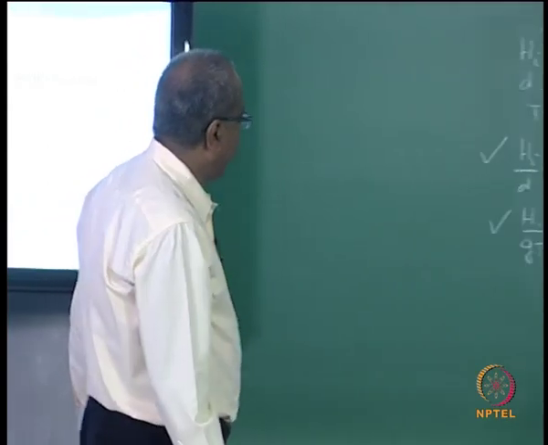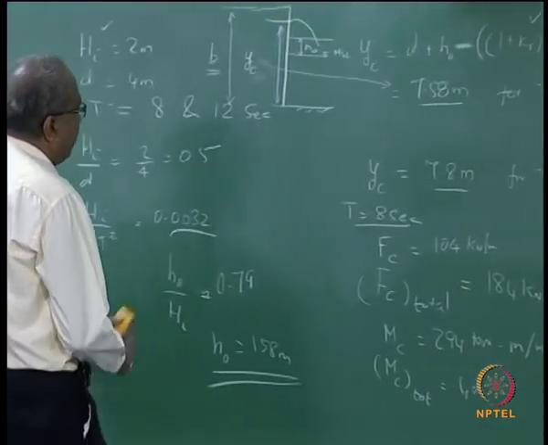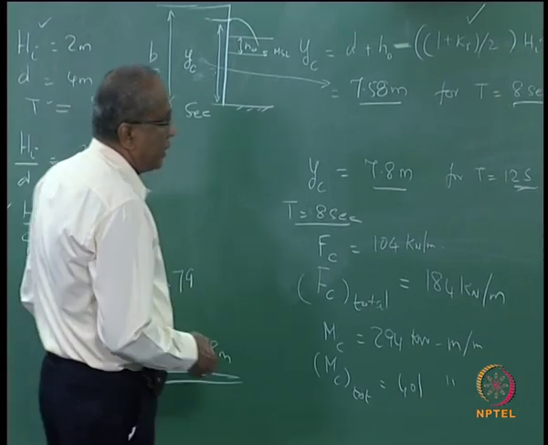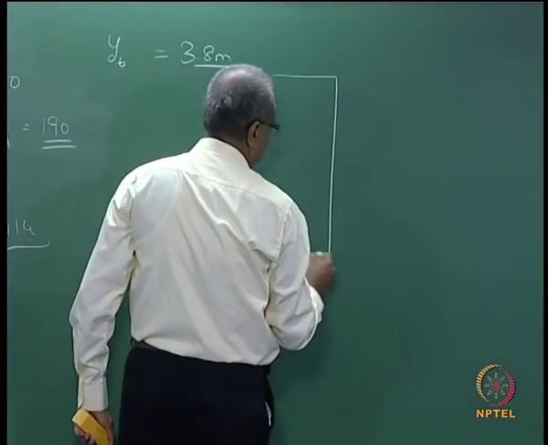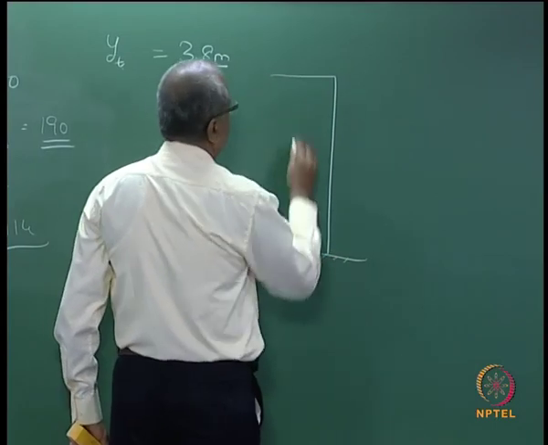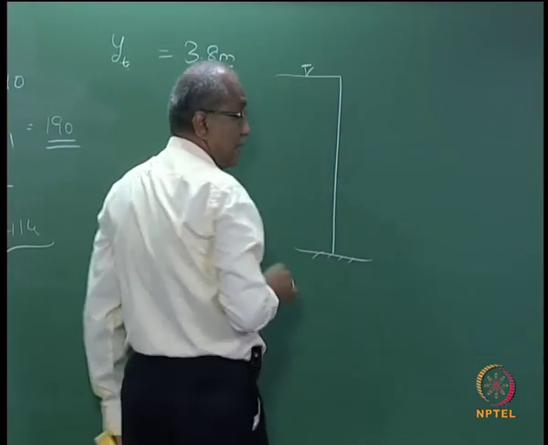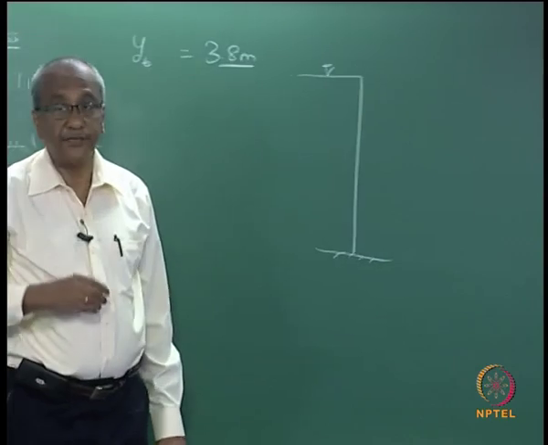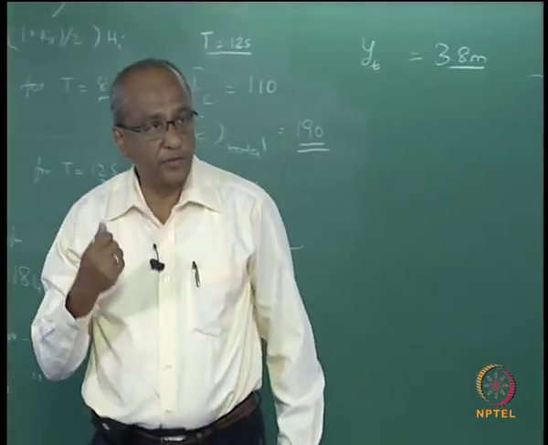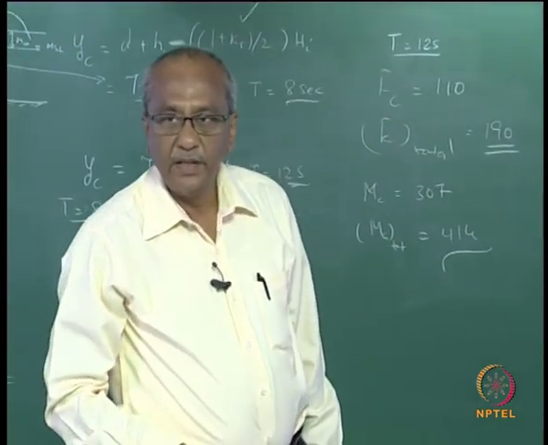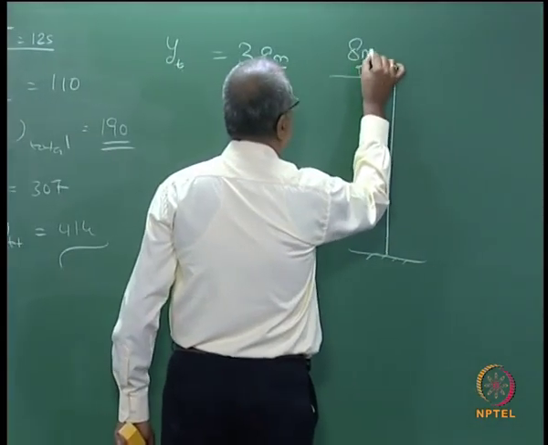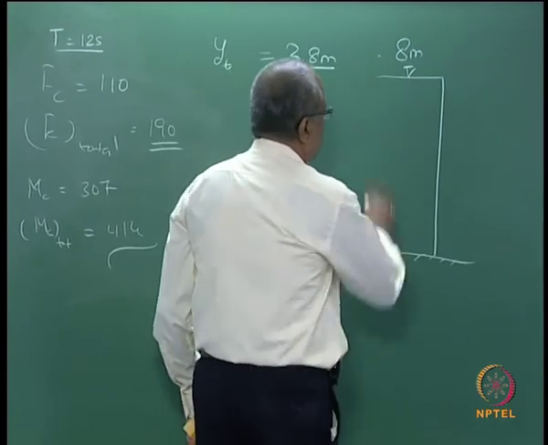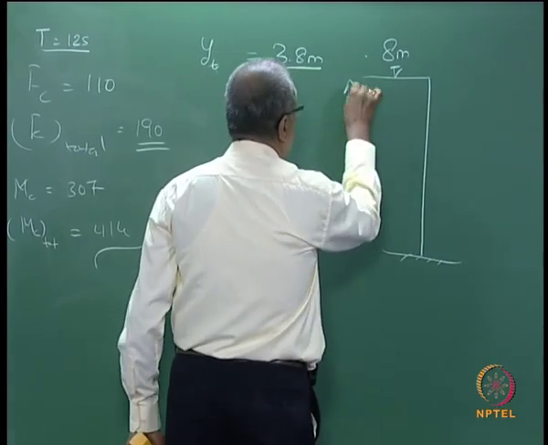So, what does that indicate? You have a wall, and considering that the maximum wave period is going to be 12 seconds, I can fix the wall height as 8 meters, that is, this is 8 meters.